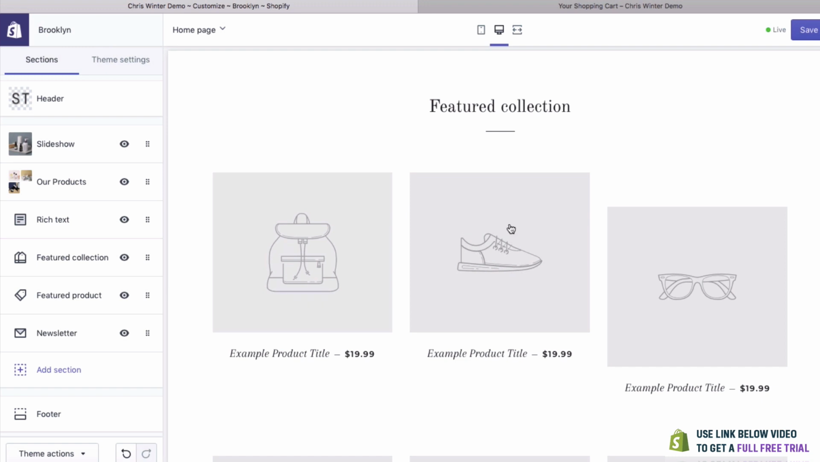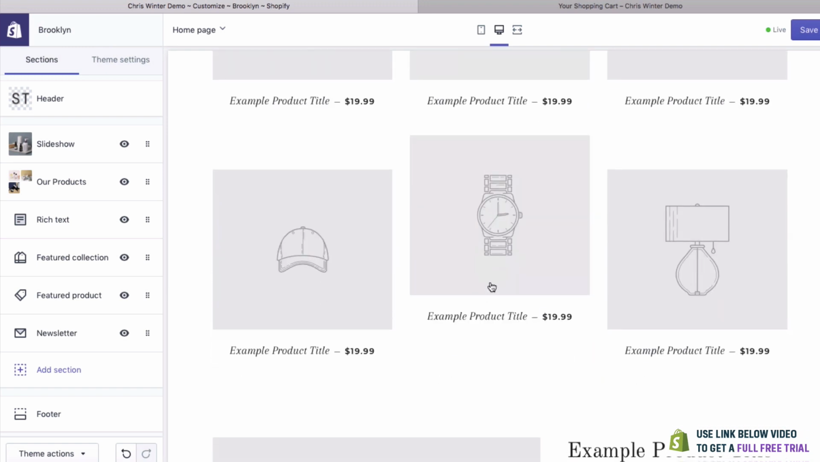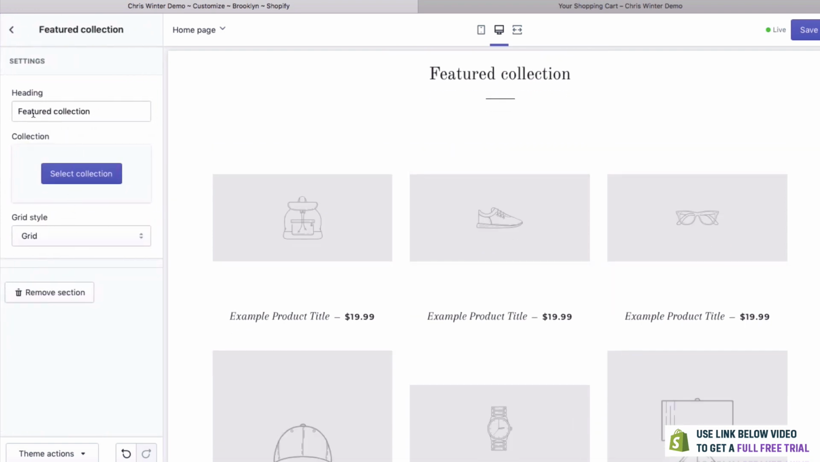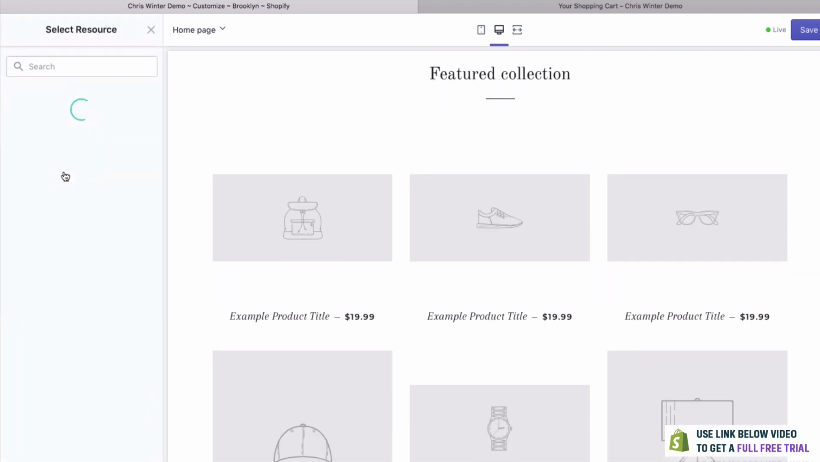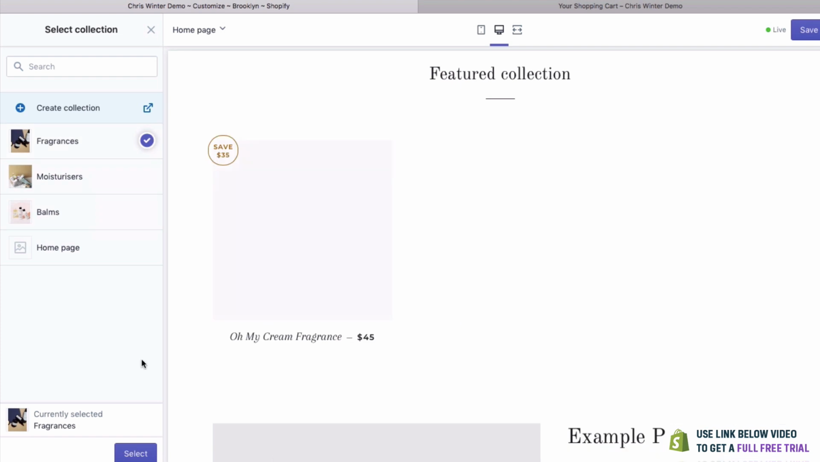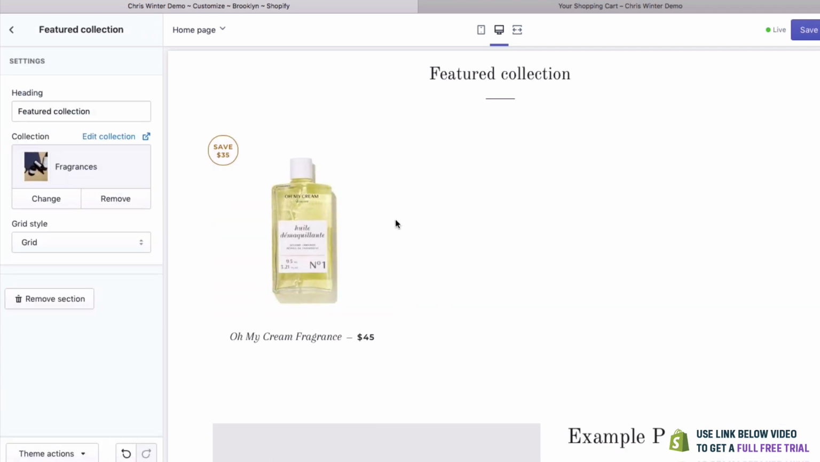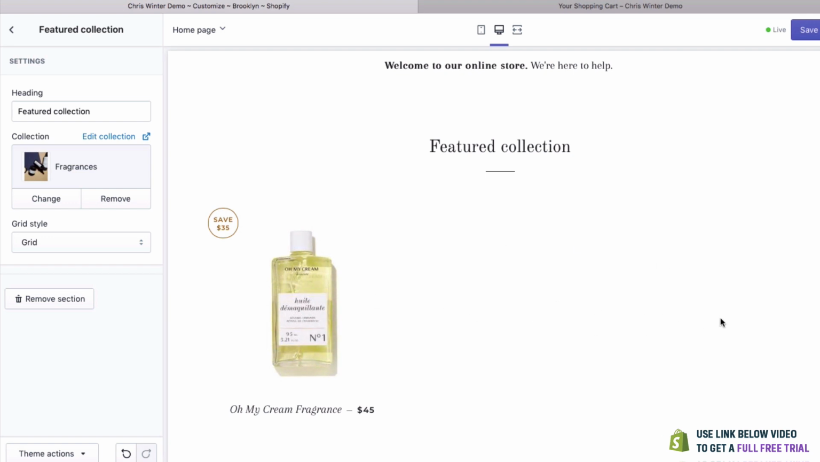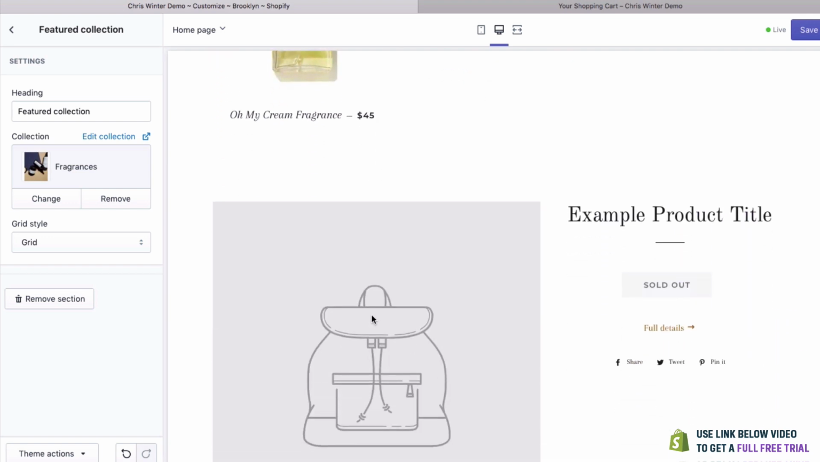You can also have a featured collection. And essentially what a featured collection is going to show off just one collection. So let's try this. Click on featured collection, select collection, and let's choose fragrances. So as you can see, we only have one product in here, but if we had 3, it would be all along there. That looks pretty good.